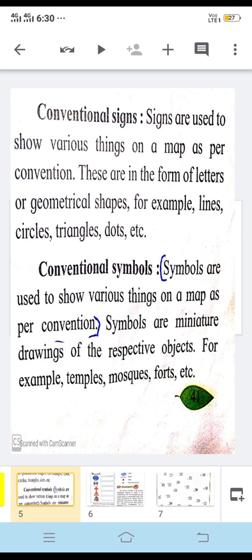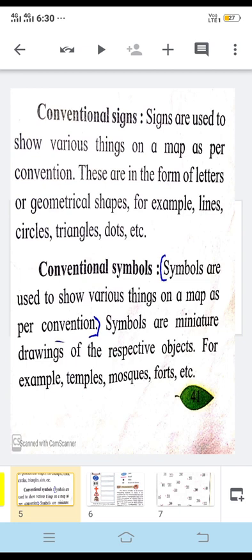Conventional means which are easily understood all over the world. So if there is a person who is not able to read the words, he is also able to find places on the map, or he is also able to read the map. For that reason, conventional signs and symbols are used on maps.